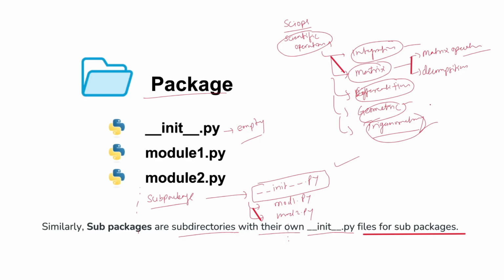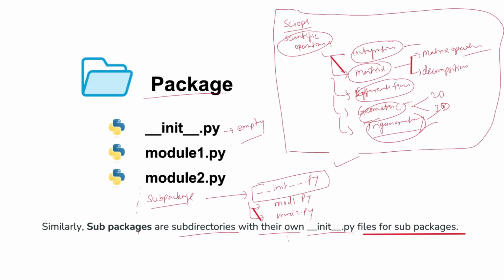Geometry may have 2D and 3D, right? So these are sub packages. Inside this you will write algorithms for doing those operations. So this kind of library will be there, and every project has this structure. Whenever you work on a real project, you will see this folder structure. This folder structure depends on which project you are working on, but it will have one. Okay, right. Let's move ahead.